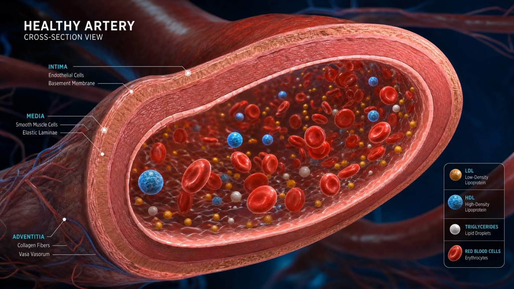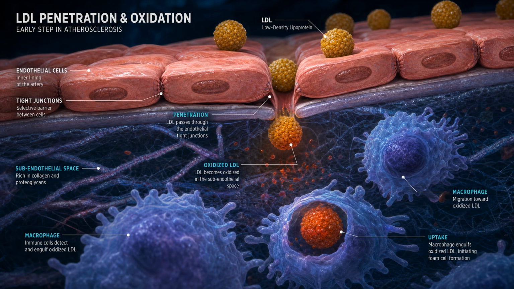The primary culprit in atherosclerosis is low-density lipoprotein, or LDL cholesterol. When LDL particles penetrate the arterial wall, they become oxidized and trigger an inflammatory cascade. Macrophages engulf these particles, transforming into foam cells. Over time, this accumulation forms atherosclerotic plaques, narrowing the arteries and setting the stage for heart attacks and strokes.